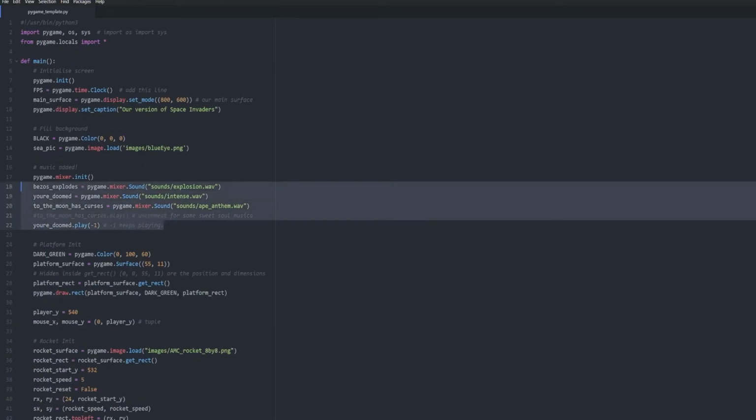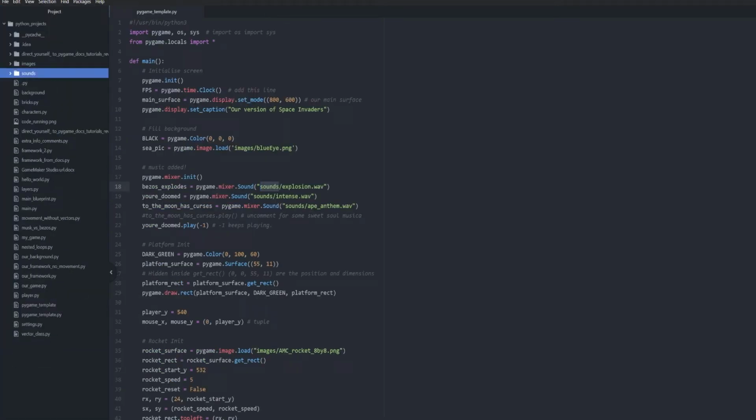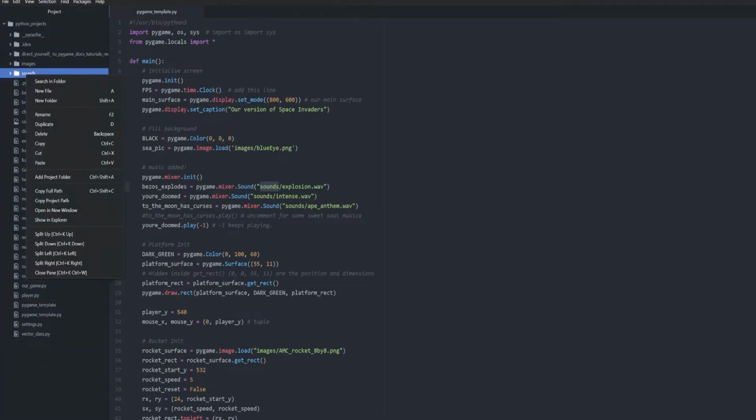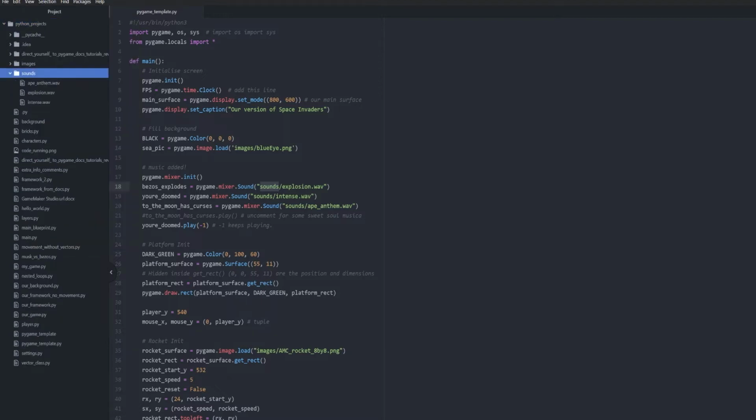And at the top, we simply add pygame mixer.init, and then we create a sounds folder. Next to our images, just right click on the base project folder, create new folder, and then add your wave sounds in there.